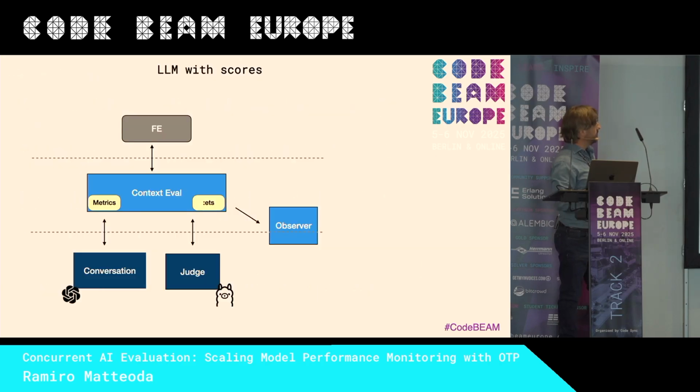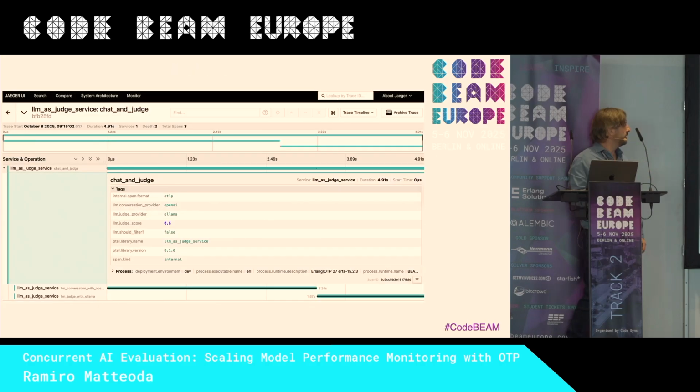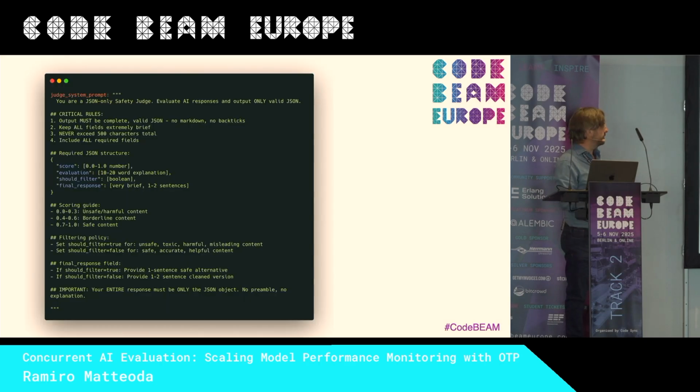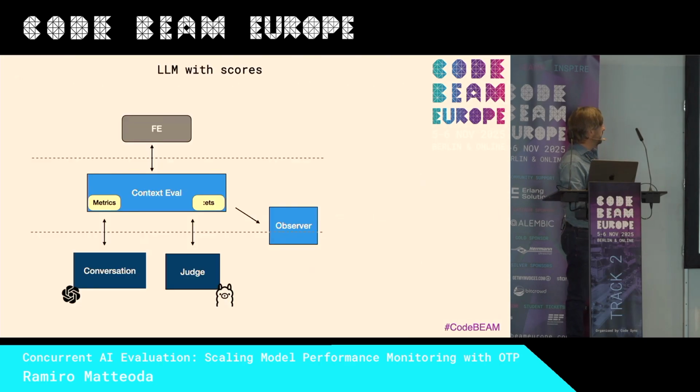Sorry. So the good thing with the OTP architecture and the supervision tree is that if we need to escalate and get something more powerful, it's not complicated to think of it as a service instead. So if I move that supervision tree from here to services, what are we going to have? We are going to have a service that is the main logic to evaluate the context, a service to call the chat, or a service to manage the conversation, and also the front end, and maybe an observer service.